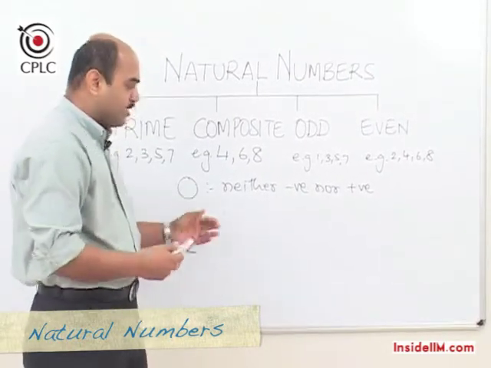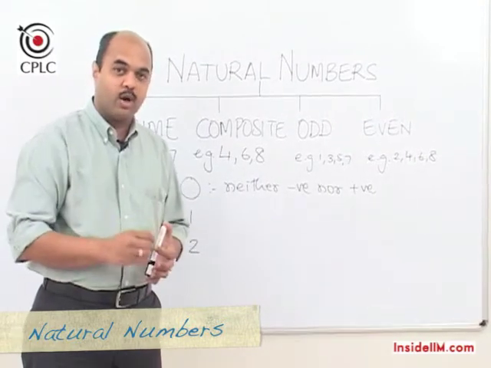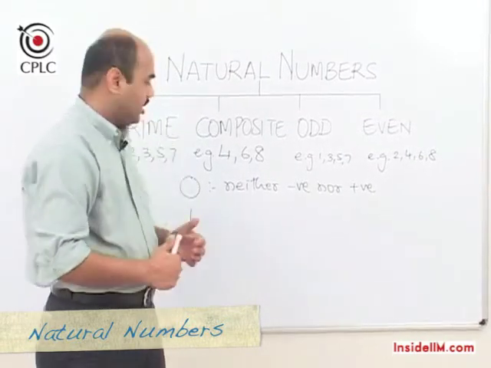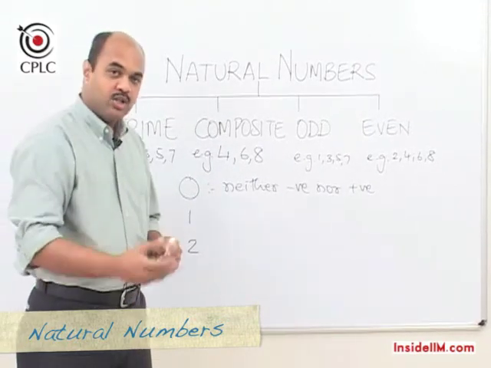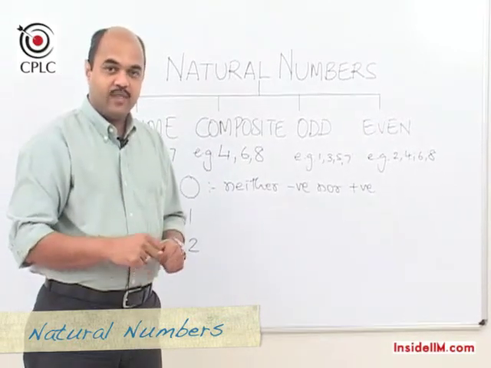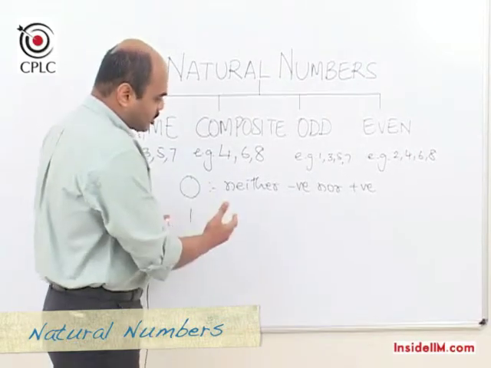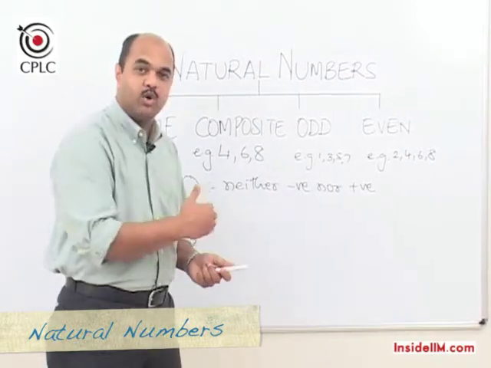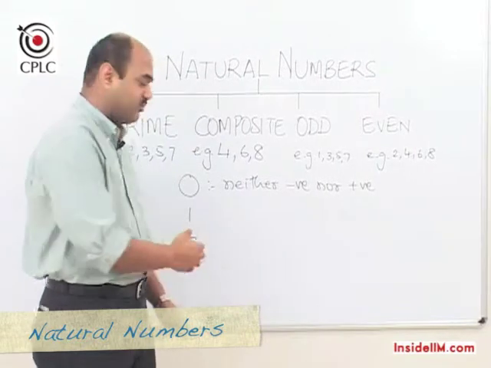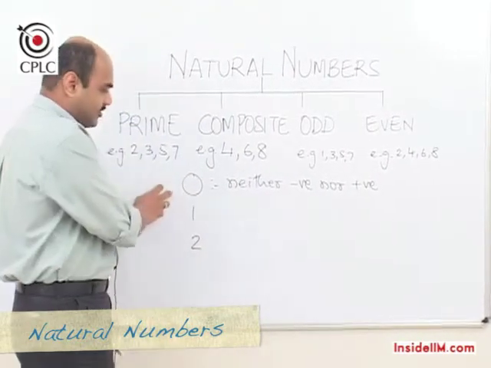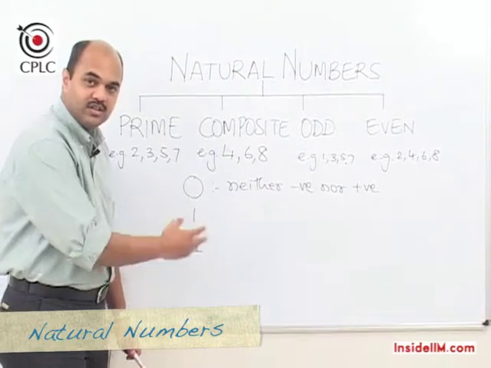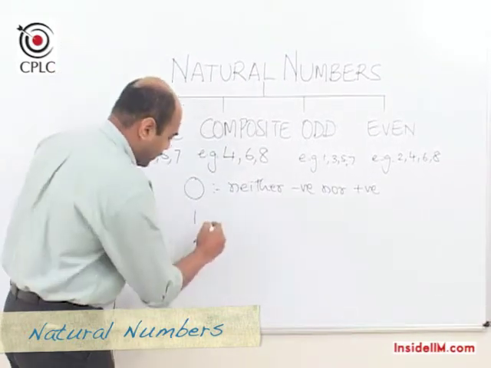And when we use values to solve problems, a very common error that we have noticed is we never use 0 as a possible value. Also, whenever we say a number is, we always talk about a number either being positive or negative. But if we do that, then we are not including 0 at either of these two places. And hence this is a very important point, that 0 is neither negative nor positive.